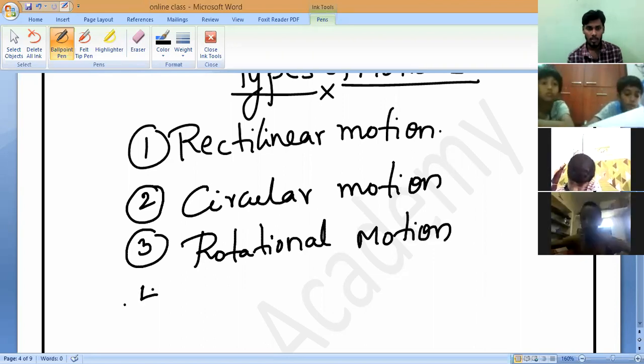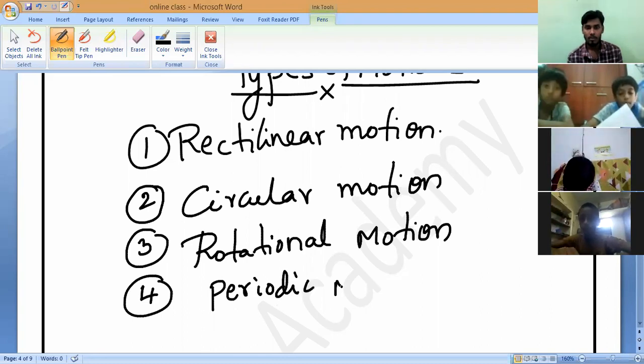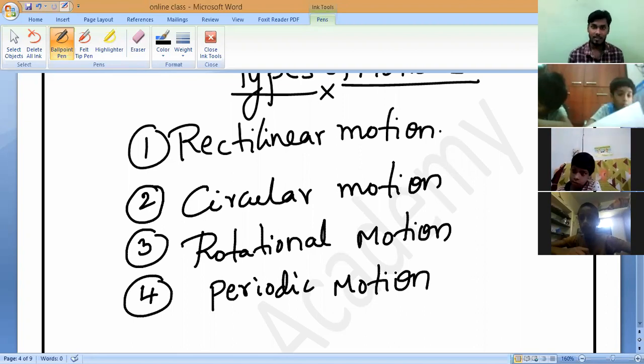And the last one is periodic motion. Do you understand?